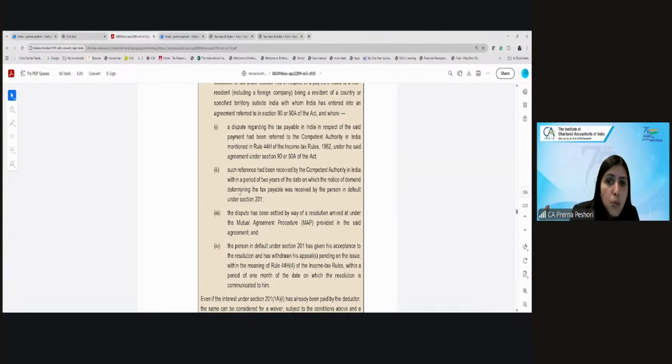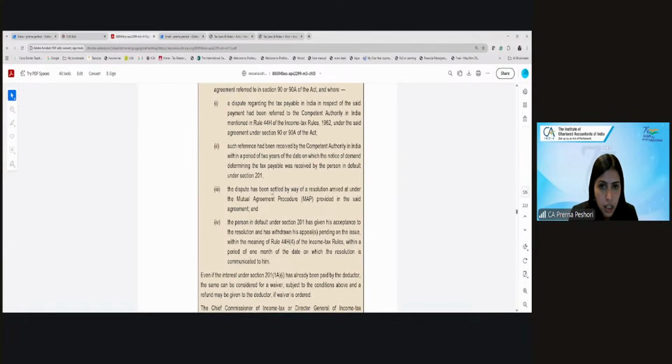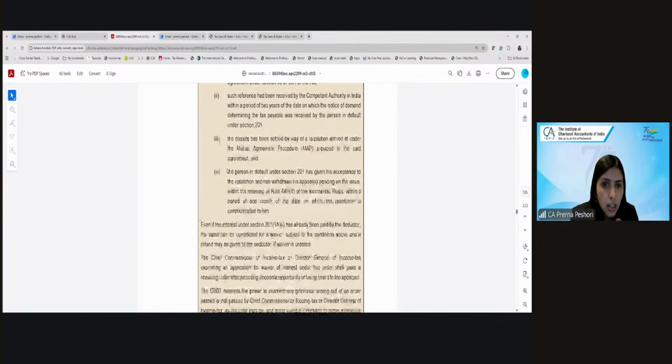Then you have submitted that dispute within a period of 2 years from the date on which the notice of demand was received by the assessee in default, and the dispute has also been settled under the mutual agreement procedure. And you have also given your acceptance to the resolution. So, because of that, now you are required to deduct TDS.